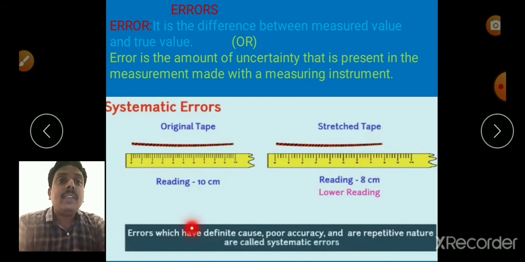So systematic errors have a definite cause. There is a difference, or there is an uncertainty, or there is a lack in the instruments. So errors which have a definite cause, poor accuracy, and are repetitive in nature are called systematic errors.